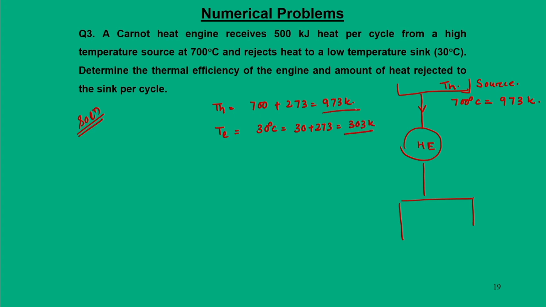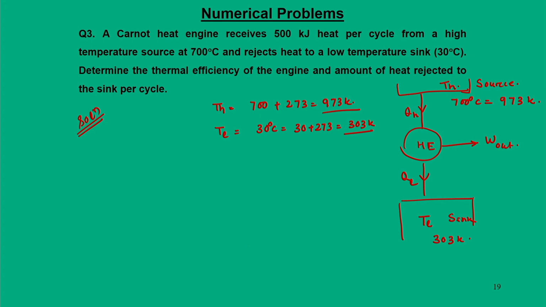These two conversions are a must. So, TL, that is the sink, we can say 303 Kelvin. Heat is taken QH, rejected as QL, work output is W out.